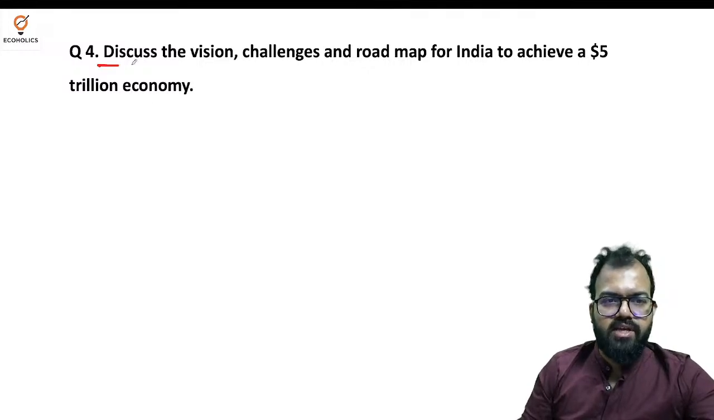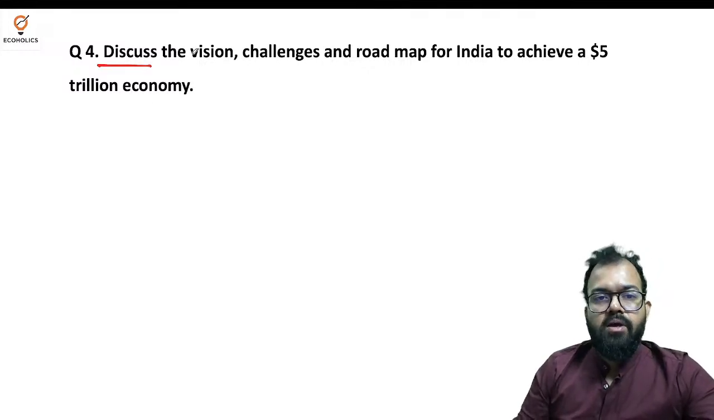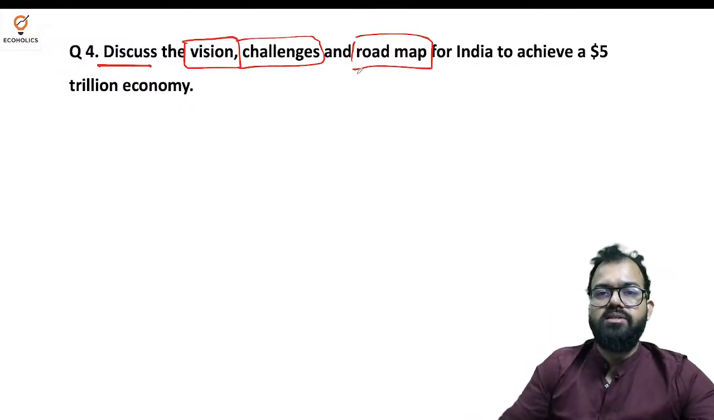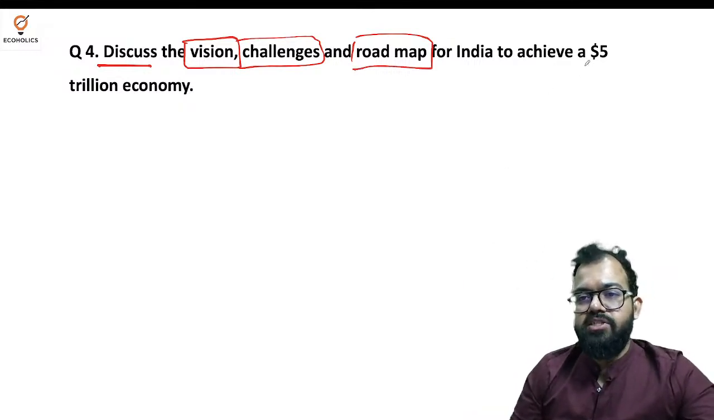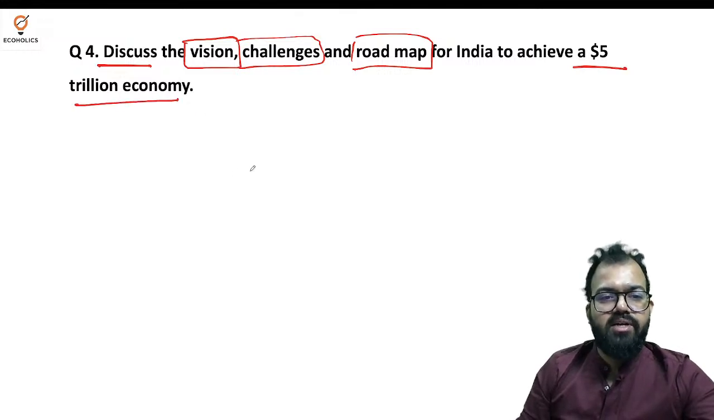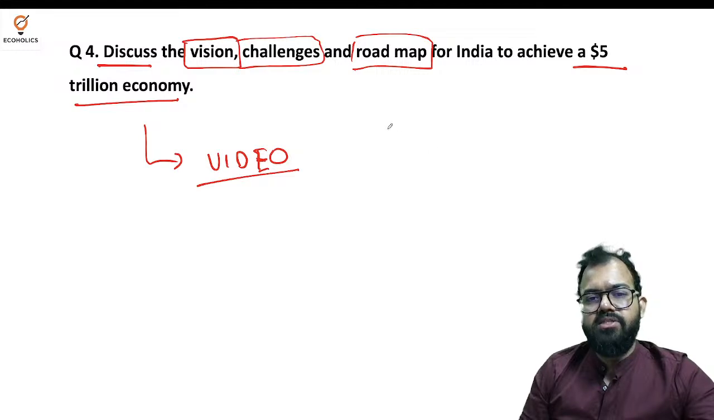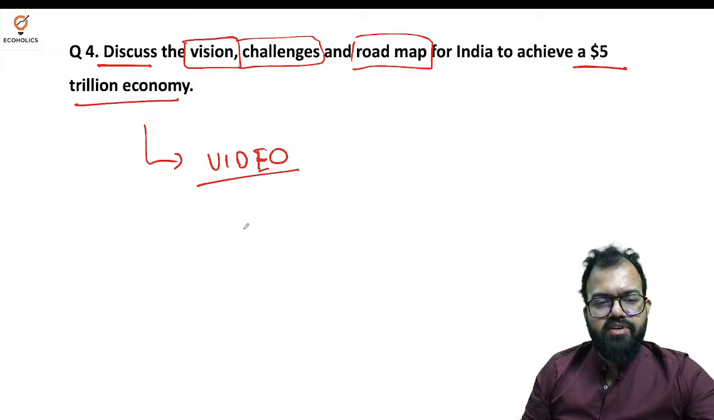Next question, discuss. Again the word discuss you can see. What we need to discuss is vision, challenges, and roadmap. So vision, what are the obstacles and how we will proceed for achieving a $5 trillion economy in India. This I have explained in a YouTube video of approximately 20 minutes as far as I remember, published 10 days before the examination. So this $5 trillion economy is very vital.